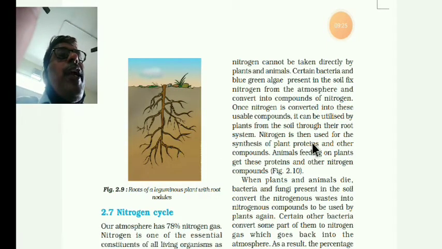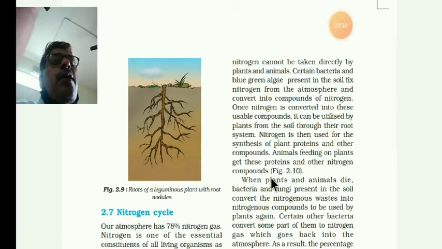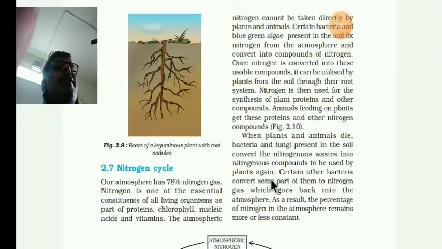Nitrogen is used for the synthesis of plant proteins and other compounds also. Animals feeding on the plants get these proteins and other nitrogen components. In this way, animals and plants are getting the nitrogen.